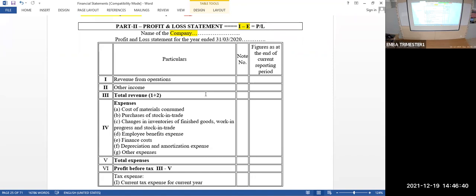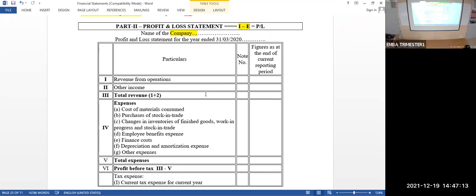Opening stock of raw material plus purchase of raw material minus closing stock of raw material is equal to materials consumed. This will be only for whom? Manufacturing companies. If your company is not manufacturing anything, you have to write it here as nil. That's it. You are only a trader, buying and selling. You need not worry about row number A. Second, point number 2, purchase of stock in trade.